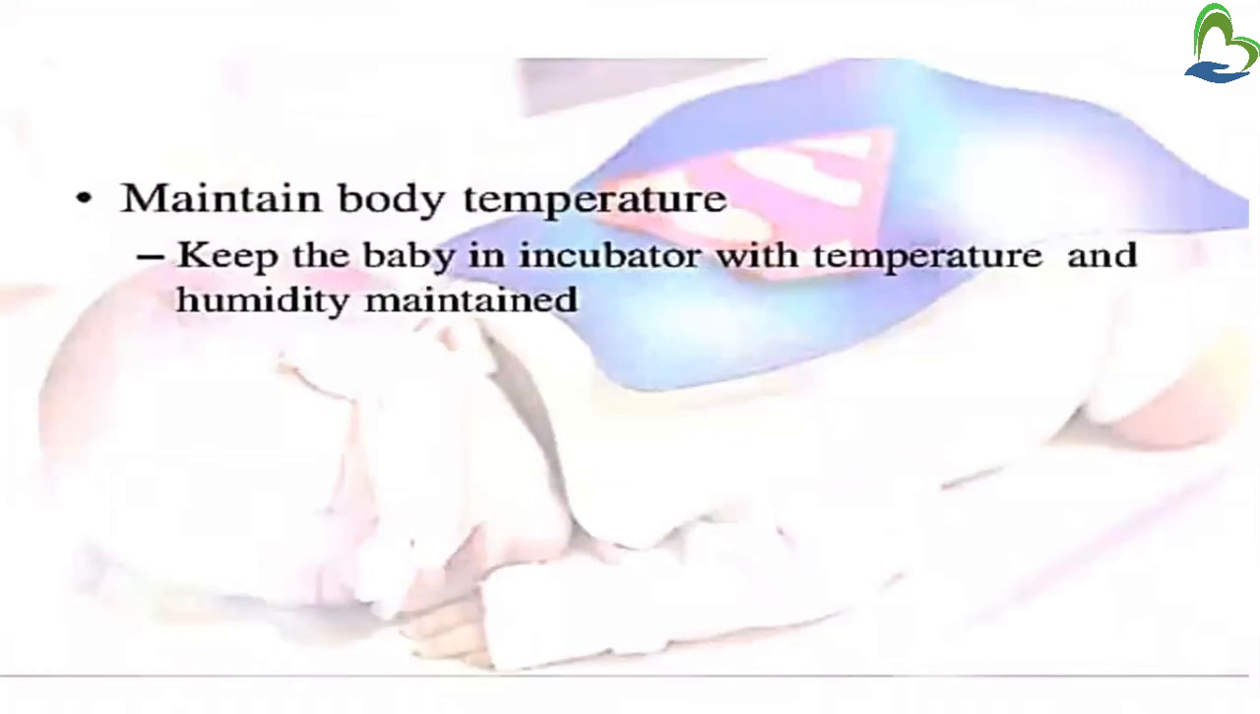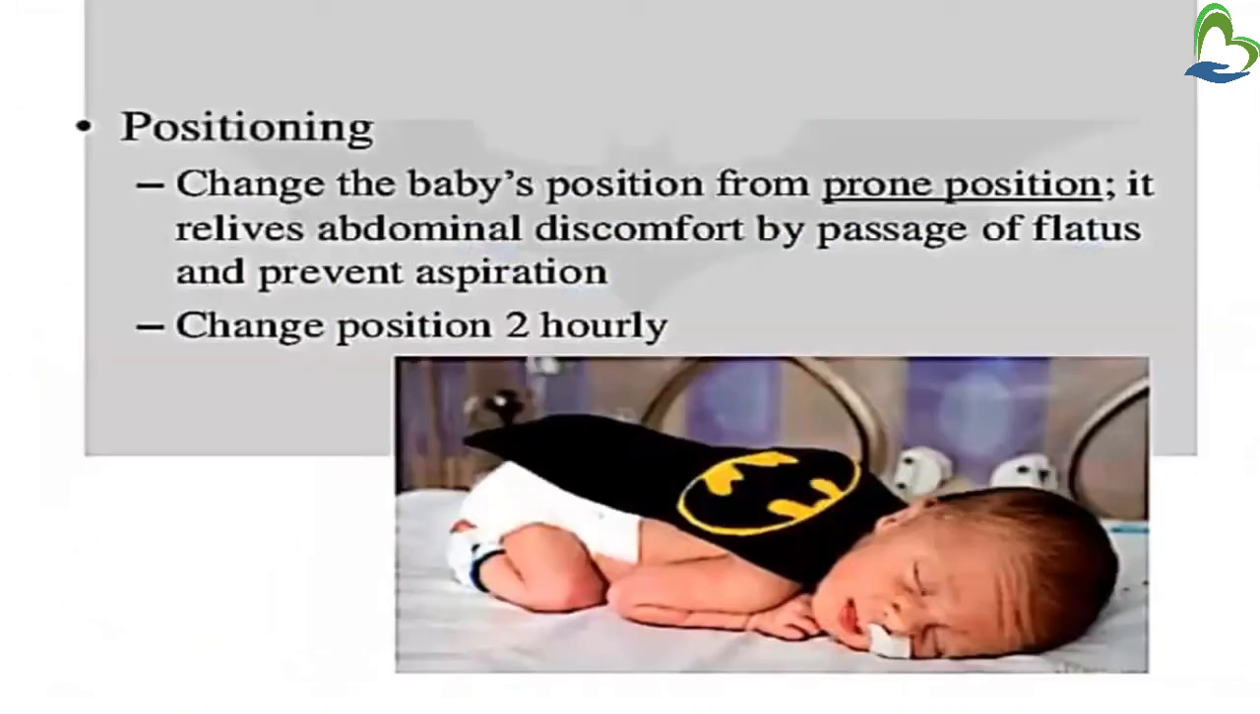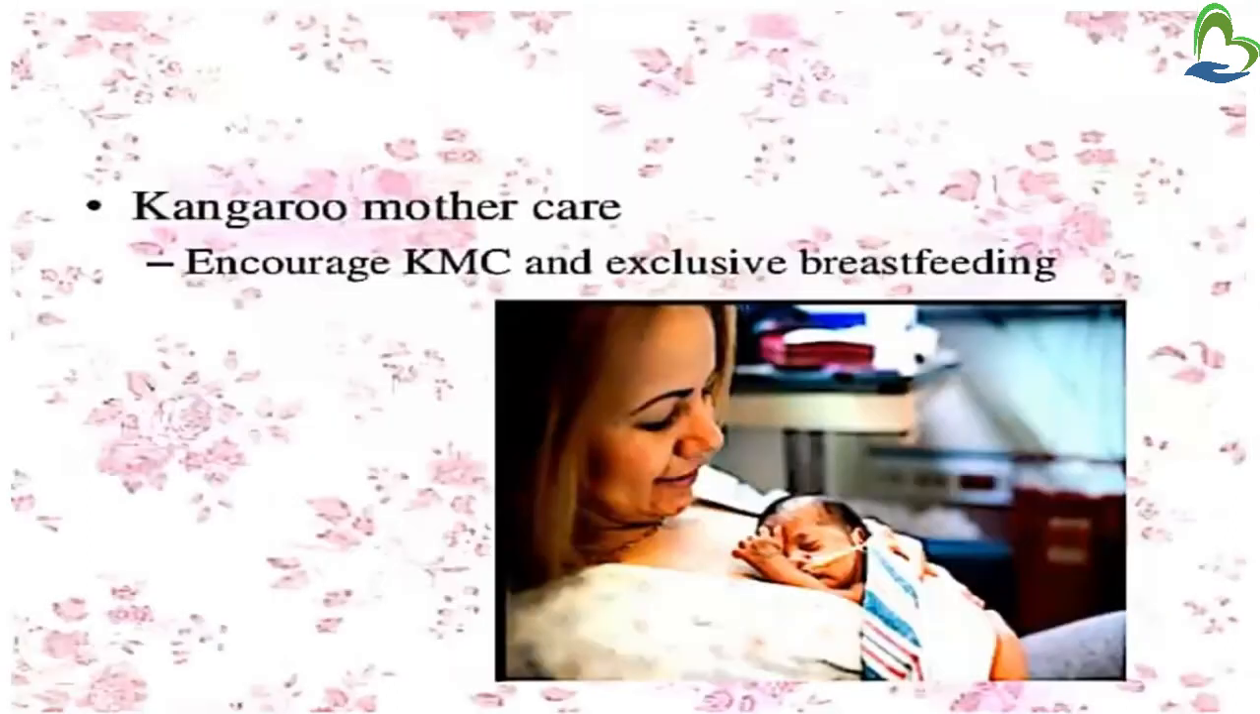Next, we have to maintain body temperature. For maintaining body temperature, you have to keep the baby in a radiant warmer and humidity should be maintained. Then positioning. You have to change the baby's position from the prone position. It relieves abdominal discomfort by passage of flatus and this prevents aspiration. And you have to change the position every 2 hours. Then kangaroo mother care. You have to encourage KMC and exclusive breastfeeding.